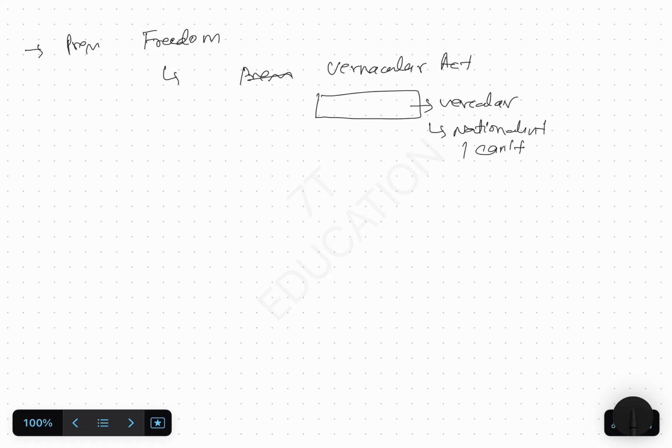There was a restriction that they cannot publish anything against the government. So early nationalists were saying that you should give us freedom, so that we can write anything about the government.